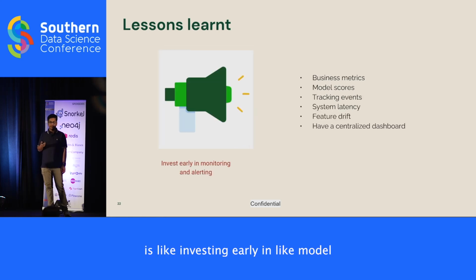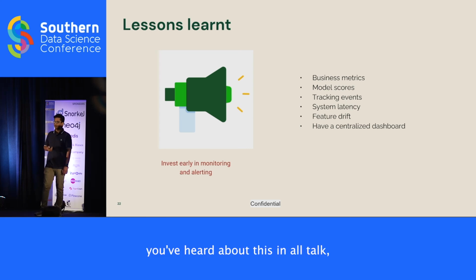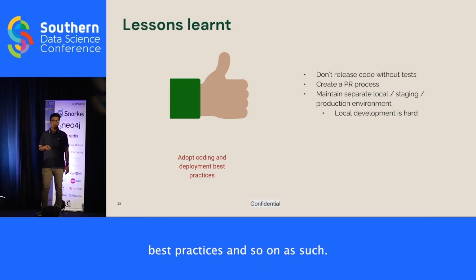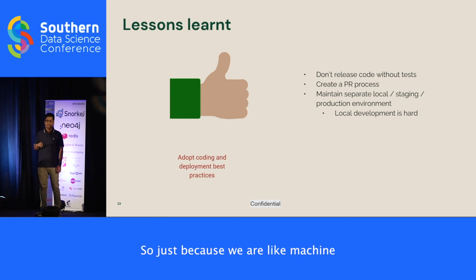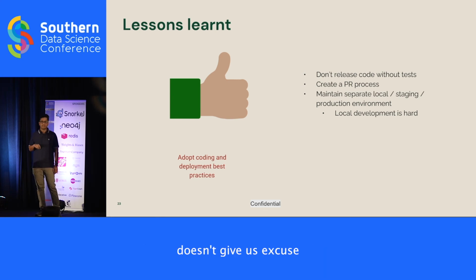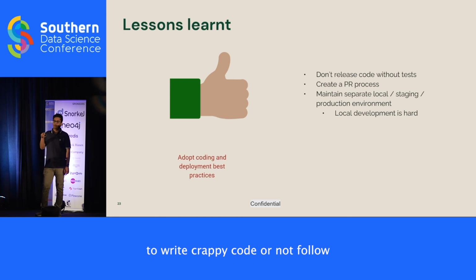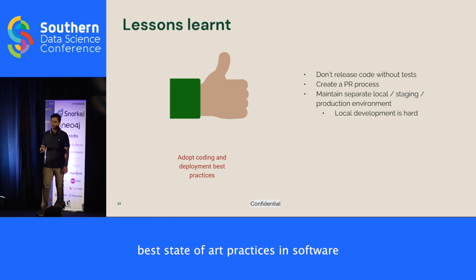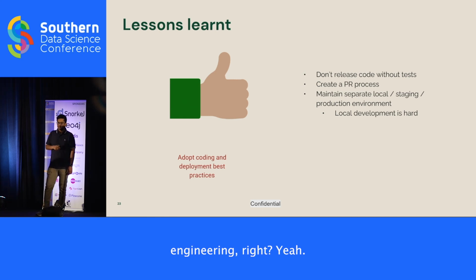Another is investing early in model monitoring and alerting. I'm pretty sure you've heard about this in all talks, so I'm going to skip that. Next, adopt good coding practices and deployment practices. Just because we are machine learning engineers doesn't give us an excuse to write crappy code or not follow good PR processes. So definitely treat yourself as a software shop and make sure that you follow the best state-of-the-art practices in software engineering.